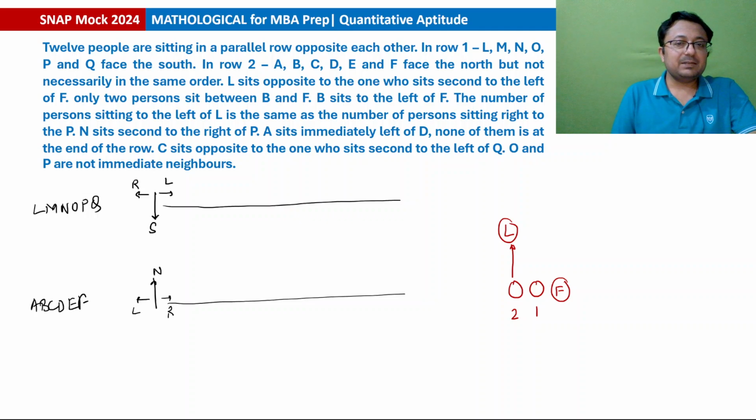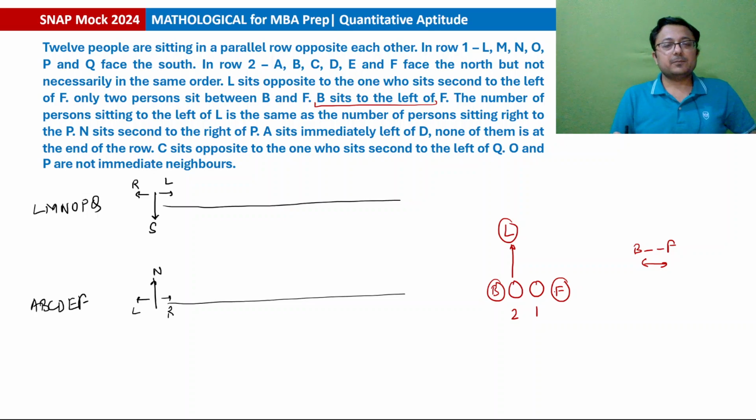Only two persons sit between B and F. Okay, so B और F के बीच में there are only two persons, but we do not know कि B किस direction में है. तो B might be on the left or on the right, both are possible. But next statement साफ साफ clear कर रहा है B sits to the left of F, यानी कि now we are sure that B must be here. ठीक है, B must be here, that much we know. Okay, is that clear? Draw कर देते हैं.